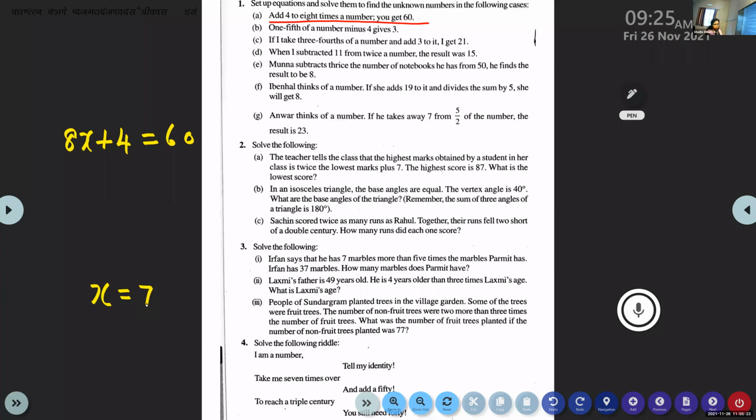Which number will you remove from there? Which number will you transpose, which is lying separate from the variable? You transpose it first. Which number will you transpose?